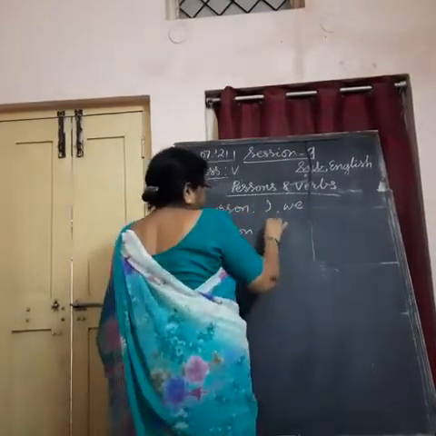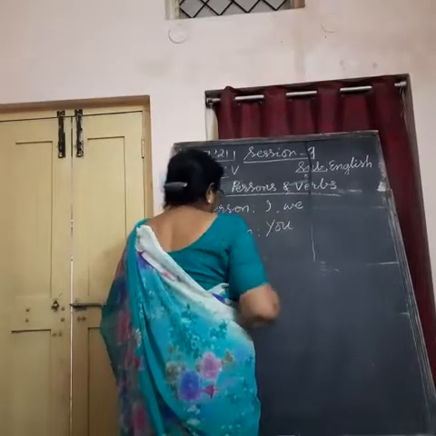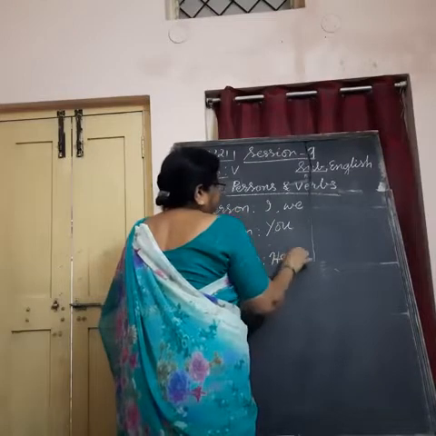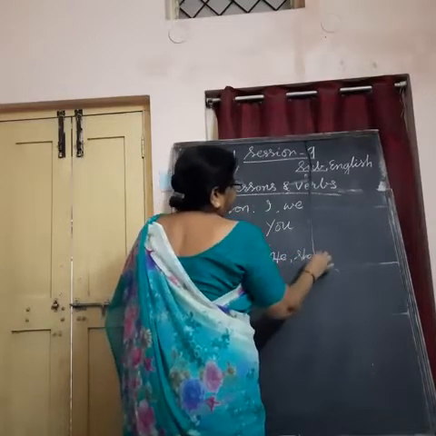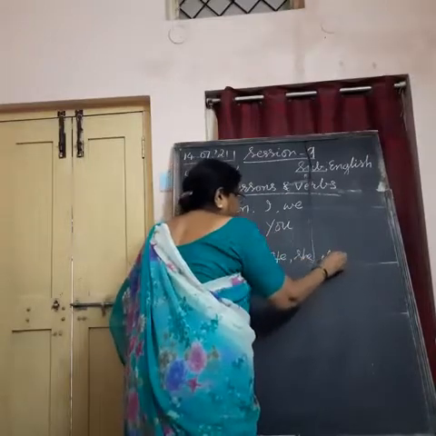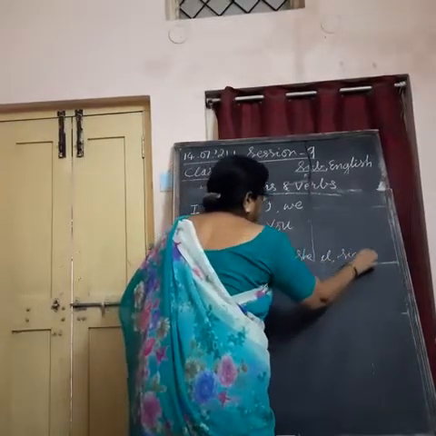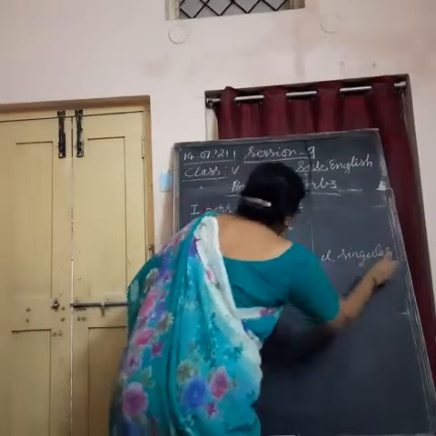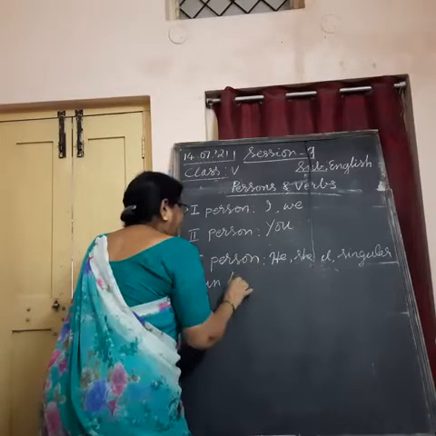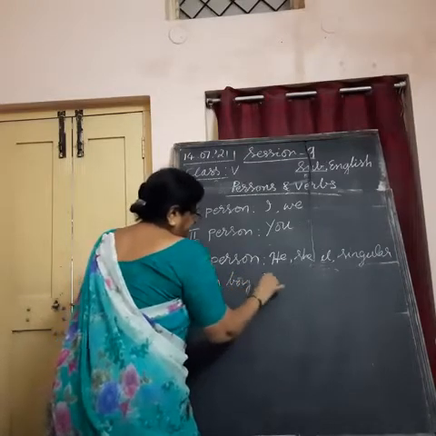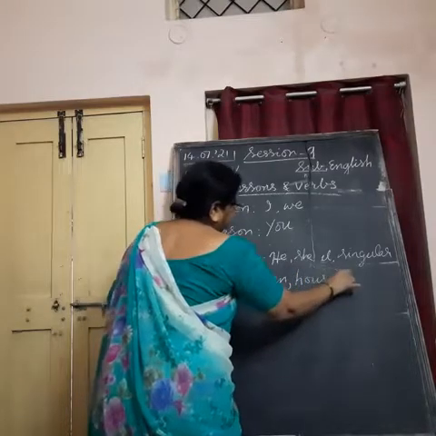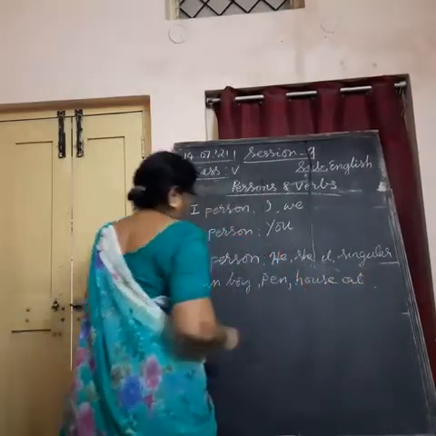So, the subjects we use in first person's place are I or we. In second person's place, you. In third person's place, he, she, it, any singular form of noun, like boy, pen, house, cat, etc. Whatever you take, in singular form.